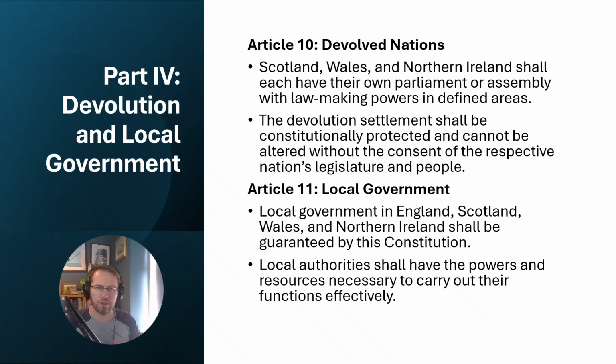Then we go on to local government, where there's constitutional protection of local government. I think this last section, local authorities shall have the powers and resources necessary to carry out their functions effectively, is interesting because that's potentially creating grounds for judicial review.